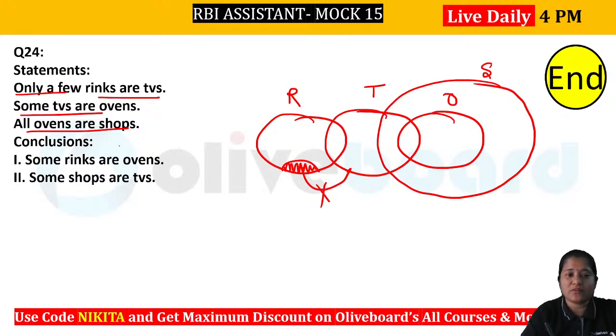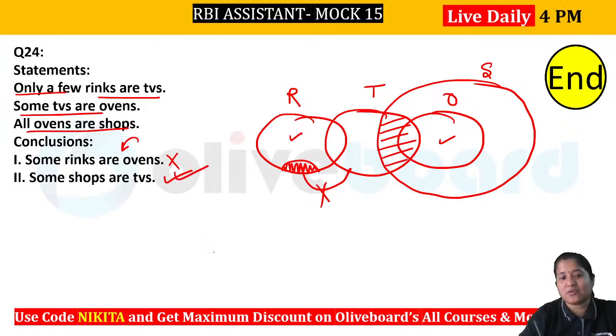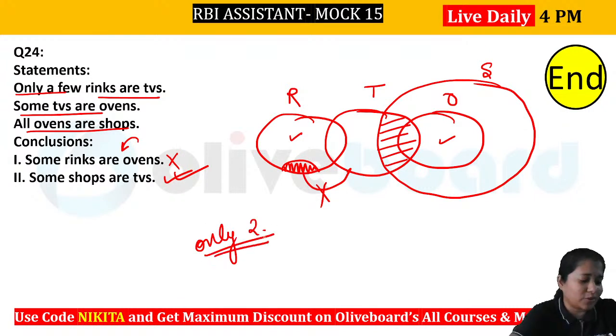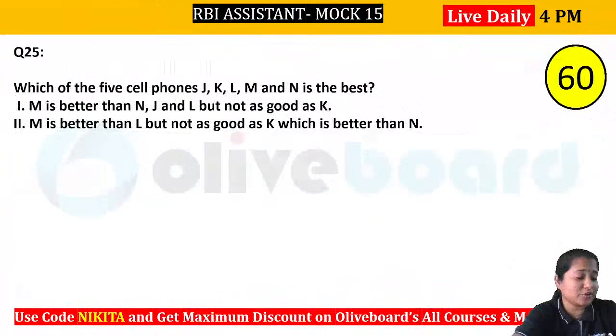ठीक है. What about the first one? Some rings are oven. You can see ring and oven, they are independent of each other. They may interact. ऐसा हो सकता है कि वो interact करे, लेकिन definite नहीं है. Okay, so this is not true. What about the second one? Some shops are TV. That's a definite conclusion. You can see that there is a definite interaction between your shop and TV. इसीलिए आपका ये वाला आंसर बिल्कुल सही होगा, right? So the answer to this particular question will be only 2 follows. 2 बूंद जिंदगी के. बिल्कुल, ये इतने easy question है कि ये देख के बहुत खुशी होती है.